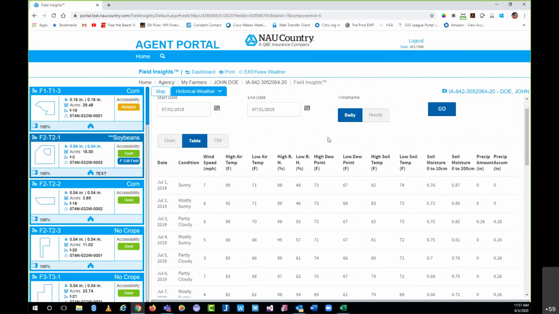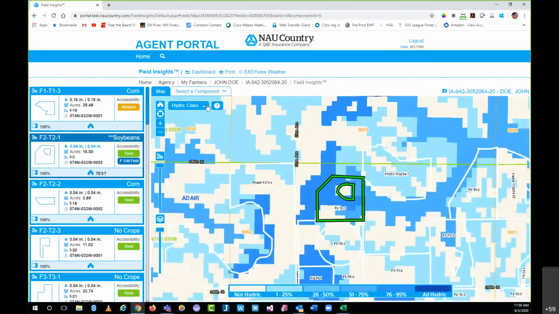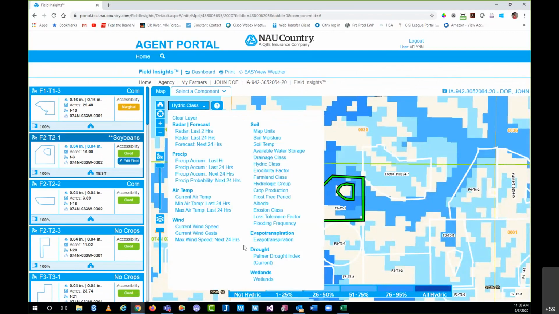And that, ladies and gentlemen, essentially is Field Insights. There were still obviously things that I couldn't cover just due to time. Obviously we didn't get all the components. We obviously didn't get all the layers just because there's so many of them.